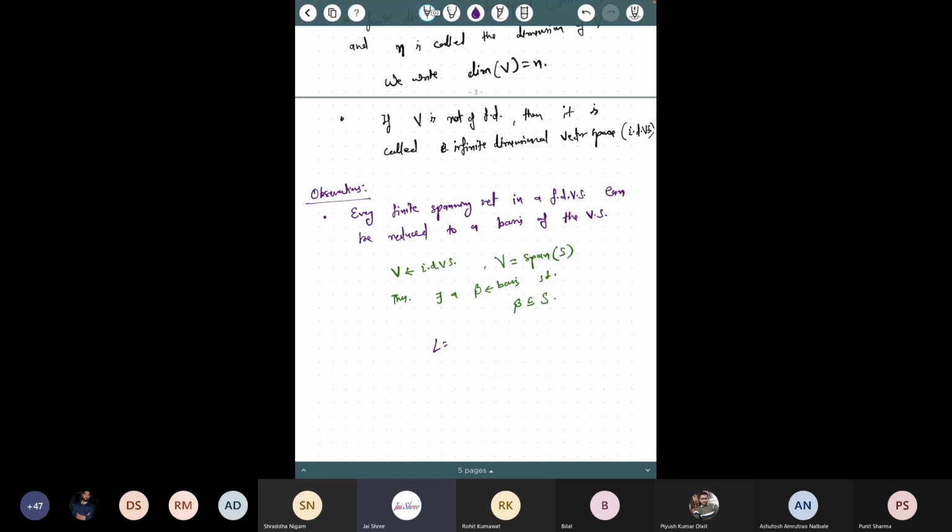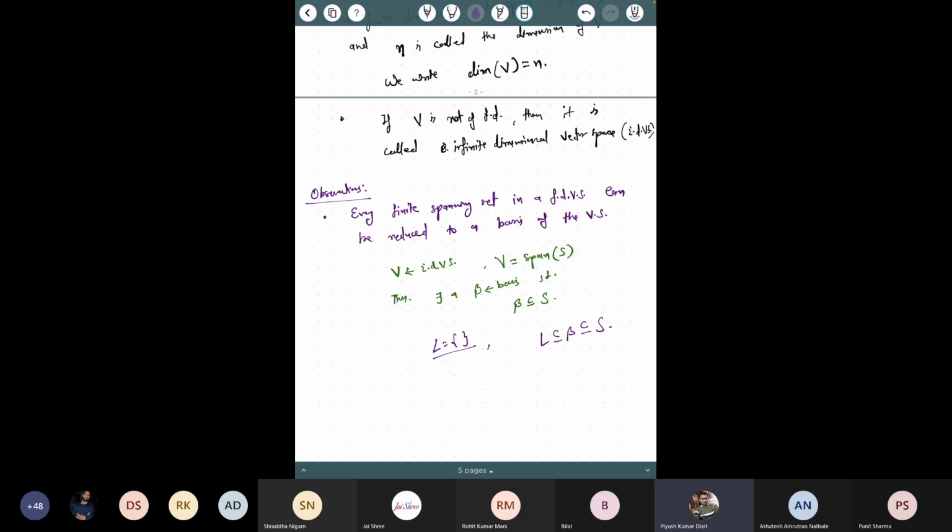You take L as the empty set, and S is a spanning set given to you, and L is a subset of S. So there exists a basis B such that L is a subset of B, and B is a subset of S. Is it okay now? Sir, L is contained in S, so L is empty, no? Okay, every empty set is contained in S, right?